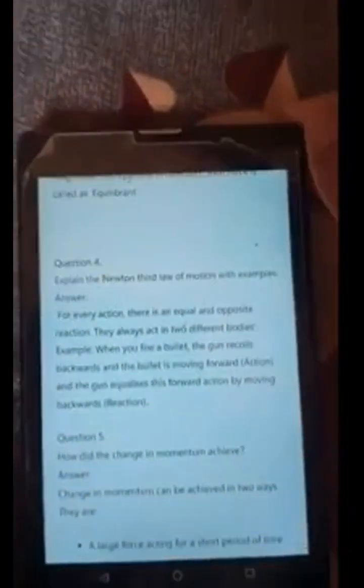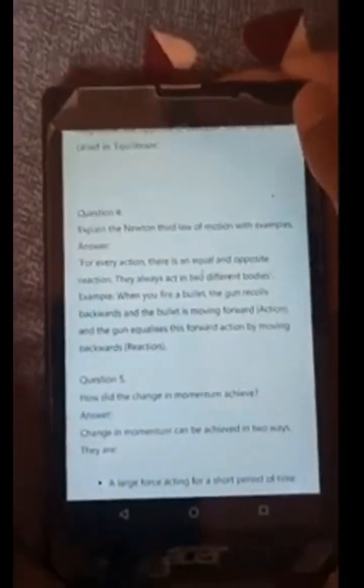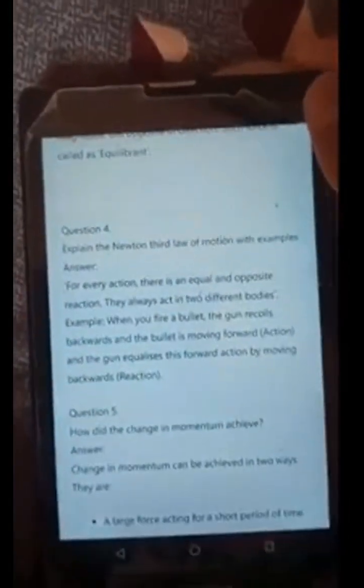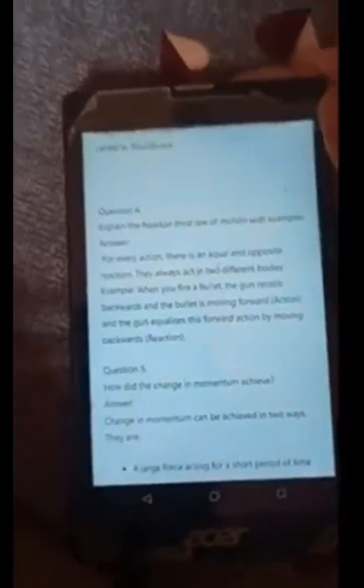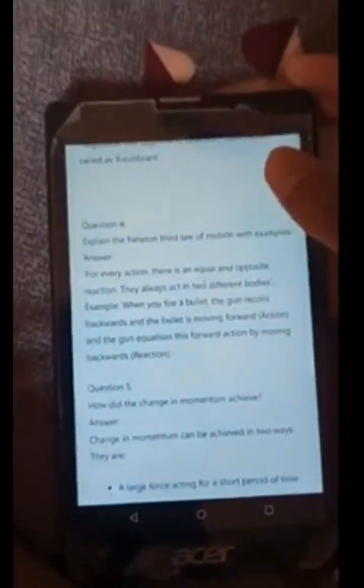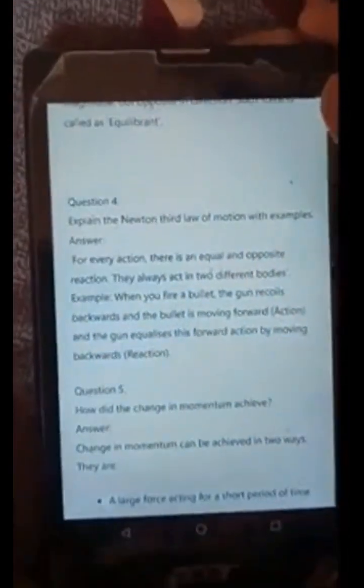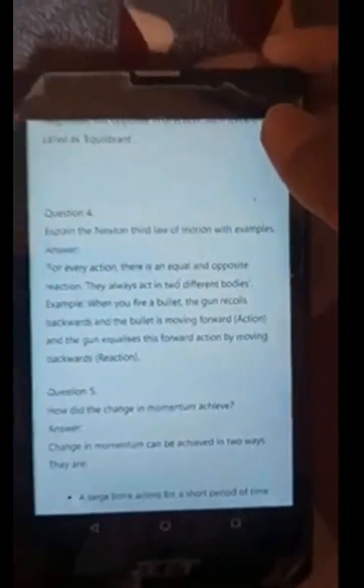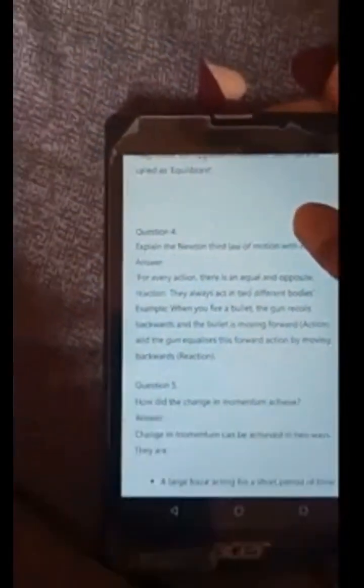Explain Newton's third law of motion with examples. For every action, there is an equal and opposite reaction. They always act on two different bodies. Example: when you fire a bullet, the bullet moves forward (action), and the gun equalizes this forward action by recoiling backwards (reaction).